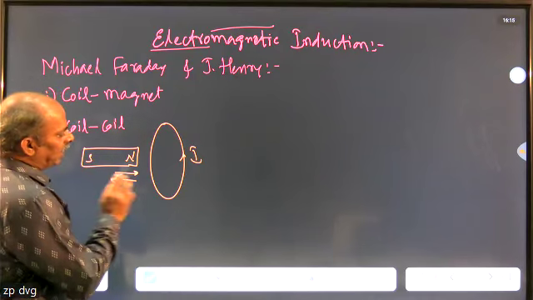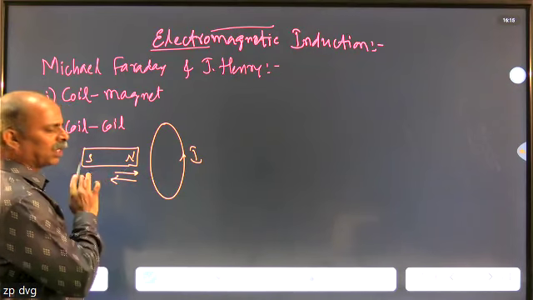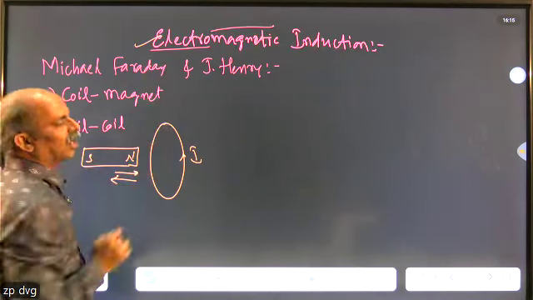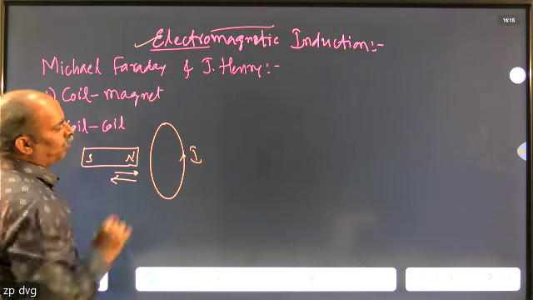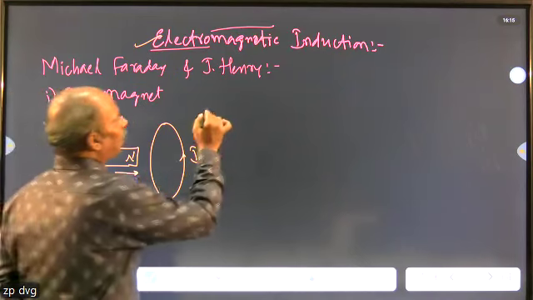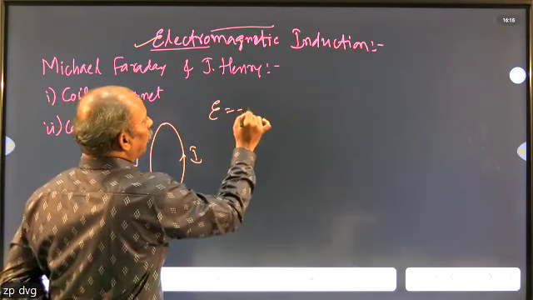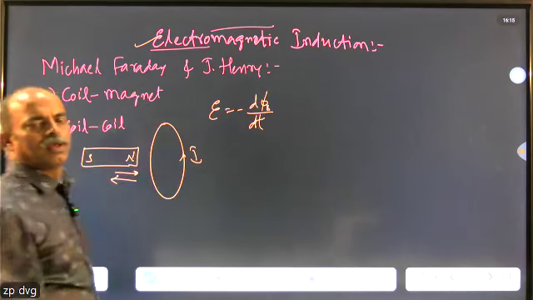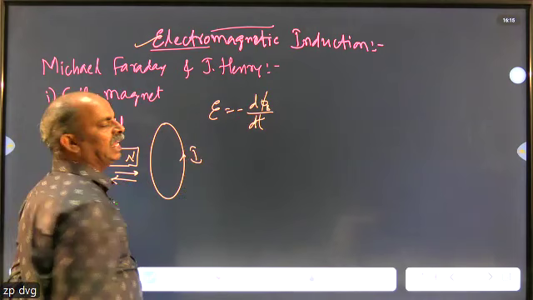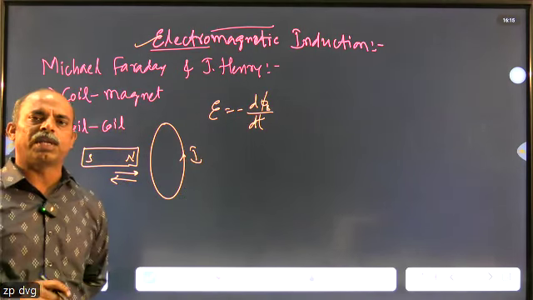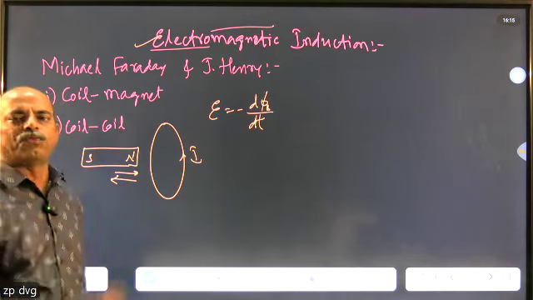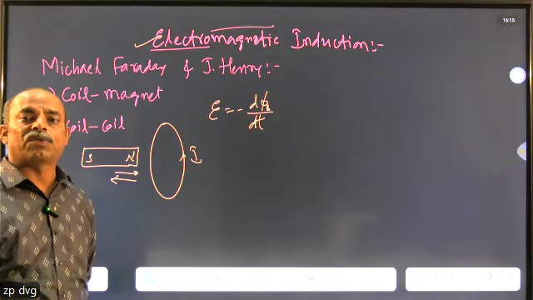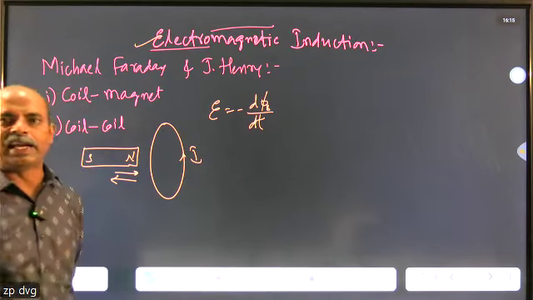So when the magnet is moving towards or away from the coil, irrespective of the pole, either north pole or south pole, we are going to observe this phenomenon, that is electromagnetic induction. How much current or voltage exists is given mathematically by E equals minus d phi B divided by dt. Observe the LHS: E stands for the induced EMF in electromagnetic induction, and d phi B stands for the change in the value of the magnetic flux in a time interval of dt.